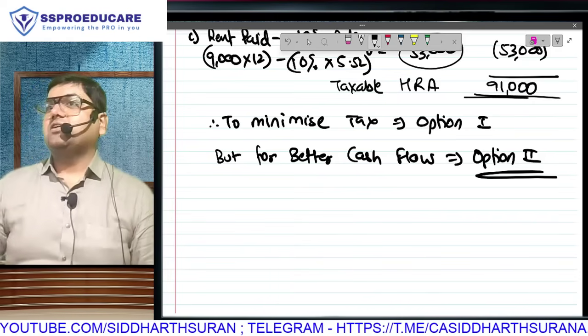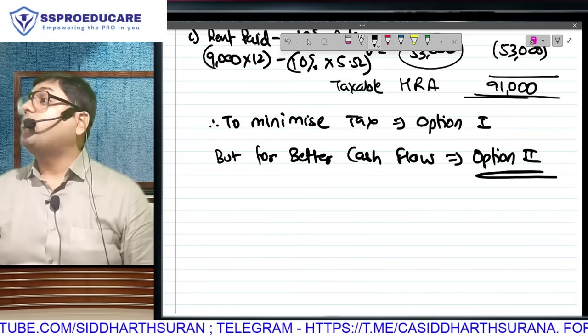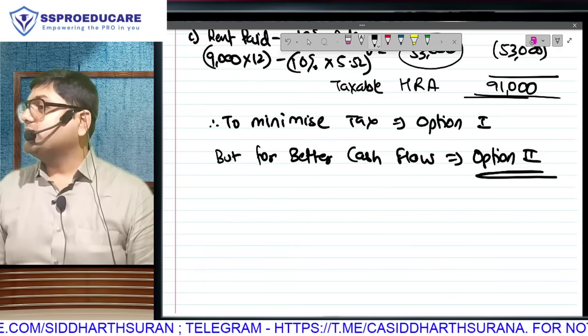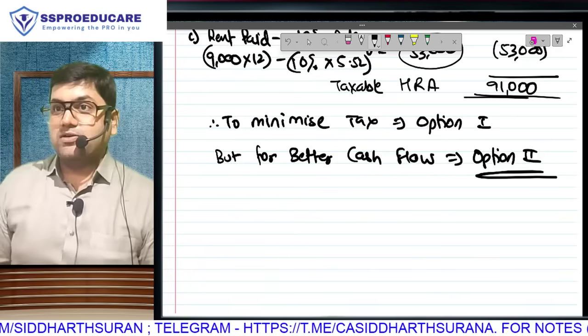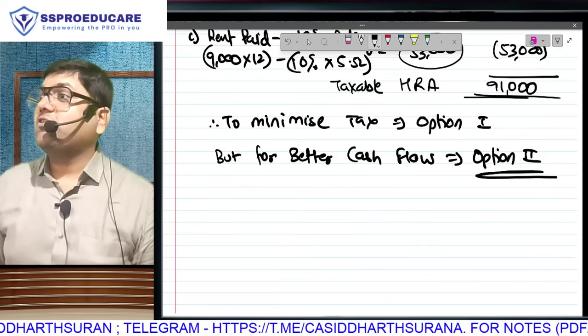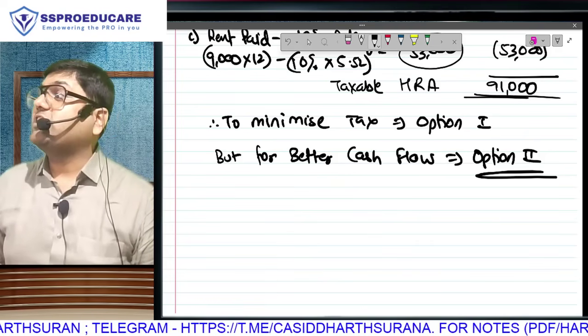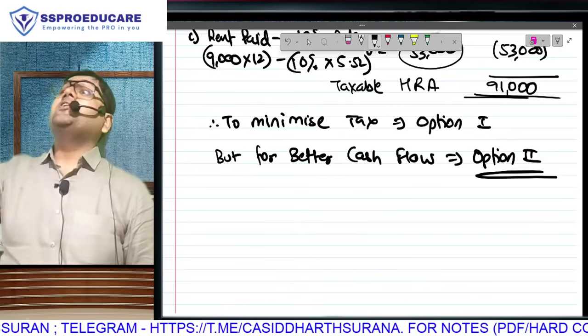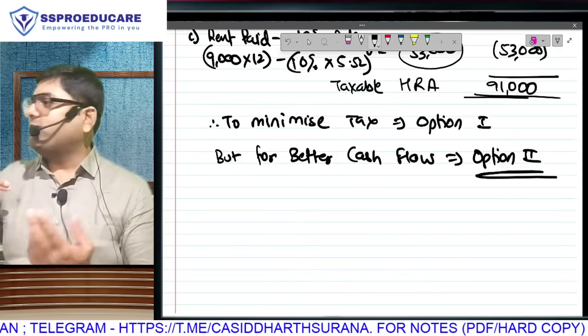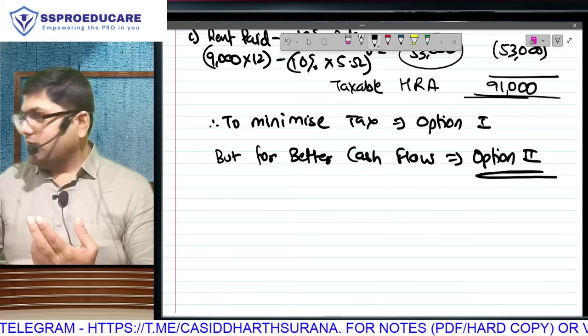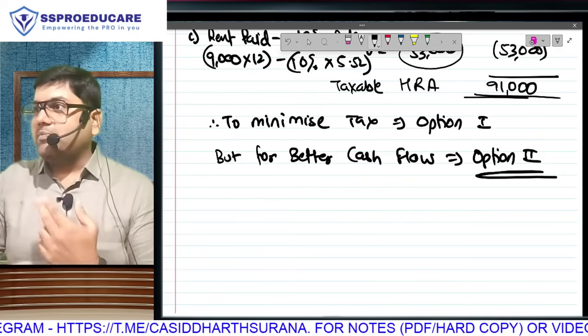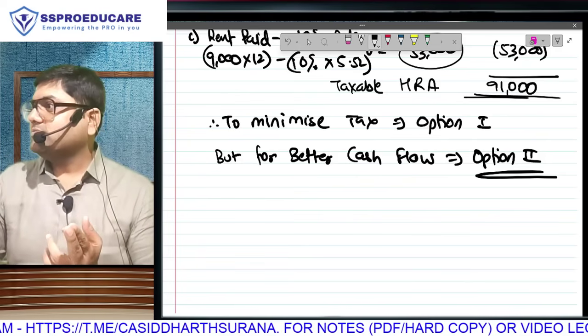Against that 36,000, I will end up spending more in the form of tax. How much? 9,300. If I choose option 2, extra tax of 9,300, but extra savings. In Case 1, money is not coming, house is coming. So no money inflow, no money outflow. In Case 2, money is coming, money is going. But in the coming and going, I am saving 3,000.